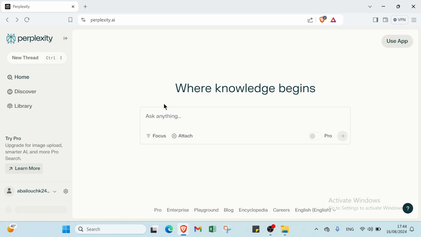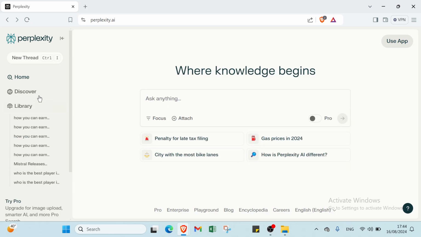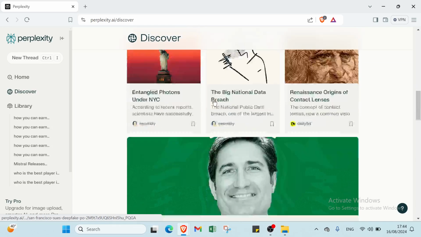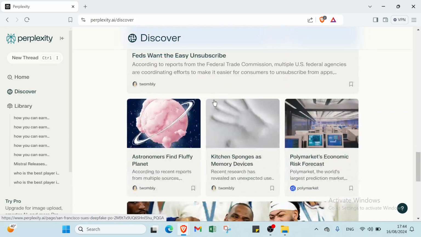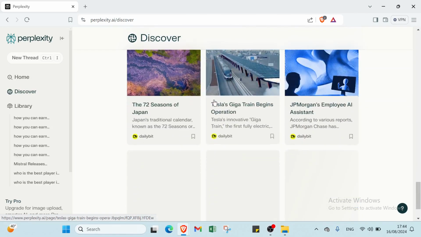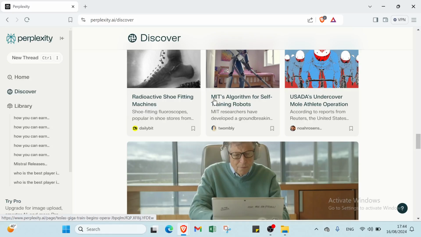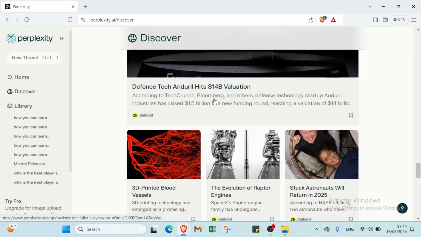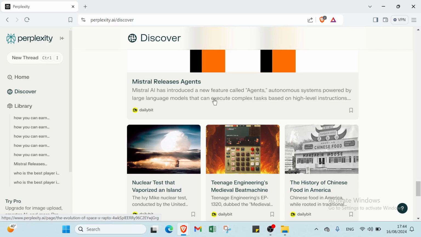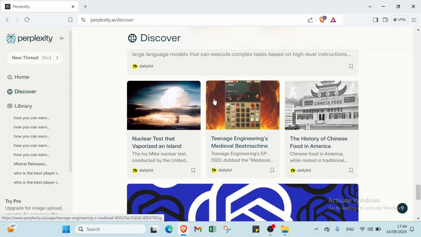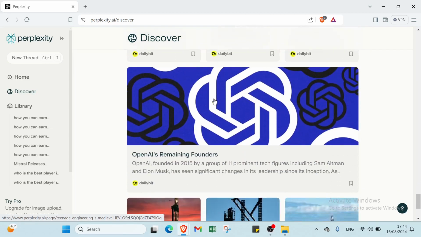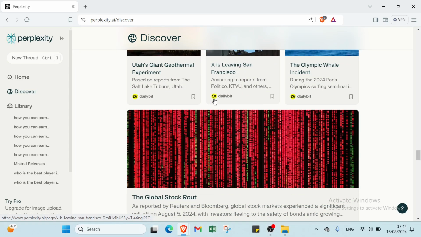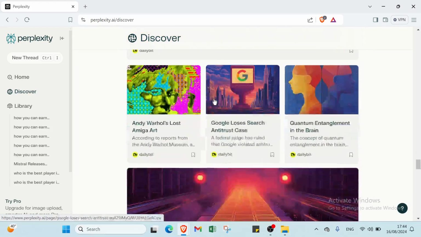Then we have the last one, automation services. So for example, you offer a service where you set up automated workflows using Perplexity for businesses. For example, create a system that automatically gathers and summarizes daily industry news for executives. Charge a setup fee and possibly a monthly maintenance fee for this service.